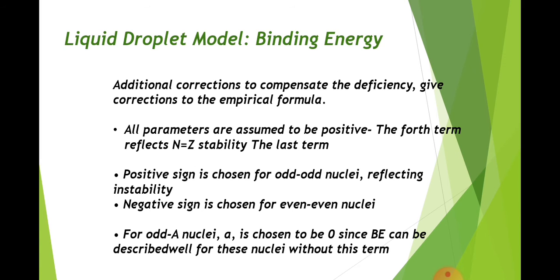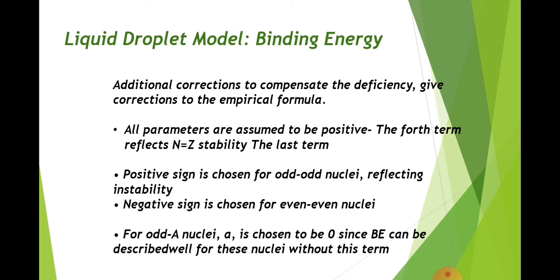Next, liquid drop model binding energy. Additional correction components. The deficiency gives a correction to the empirical formula. All parameters are assumed to be positive. The fourth term reflects N equal to Z stability.